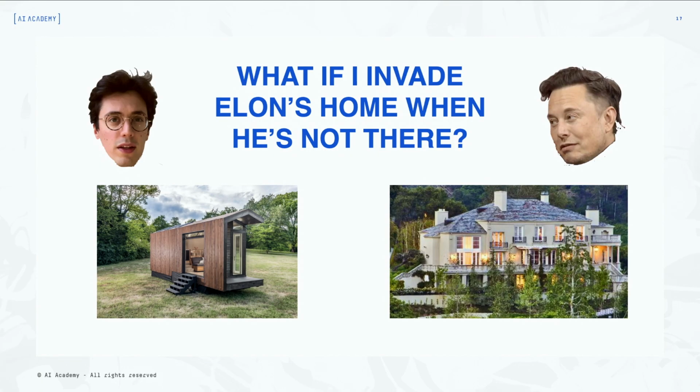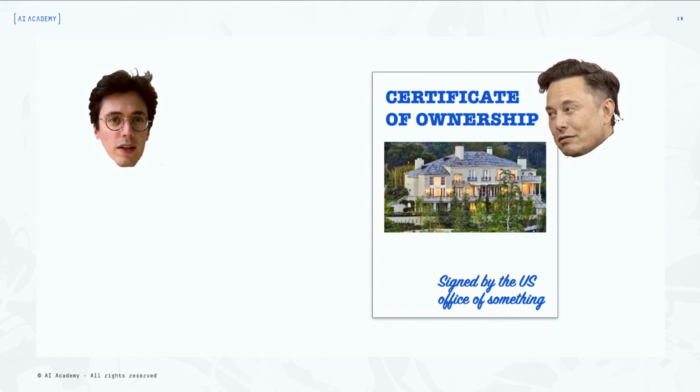It sounds weird, but if you think about it, a lot of different assets work with tokens. Imagine that now I walk into Elon Musk's house. I am physically present in his house. Does that make me the rightful owner of his house? Well, no. He can have a piece of paper from the US office of something, I don't know, that says, hey, I own this house. Even if Gianluca Mauro is inside my house, that doesn't make him the owner.